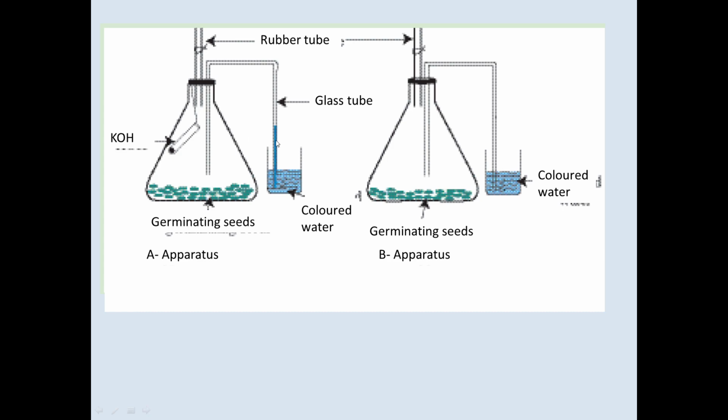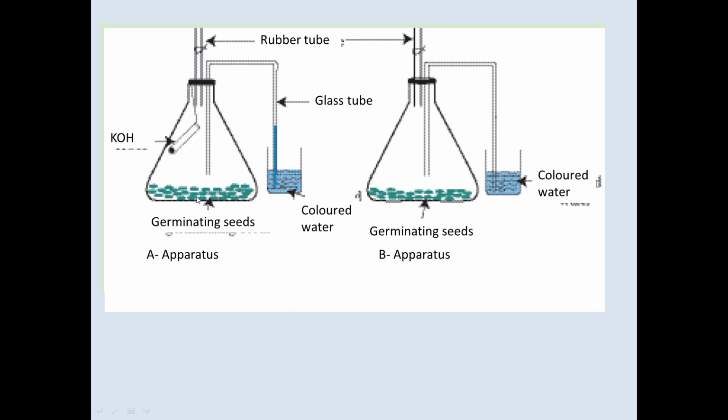Then as the pressure decreases inside the delivery tube or the glass tube, colored water in the beaker rises up. The reason for the rising of colored water is absorption of oxygen gas inside the conical flask by germinating seeds.